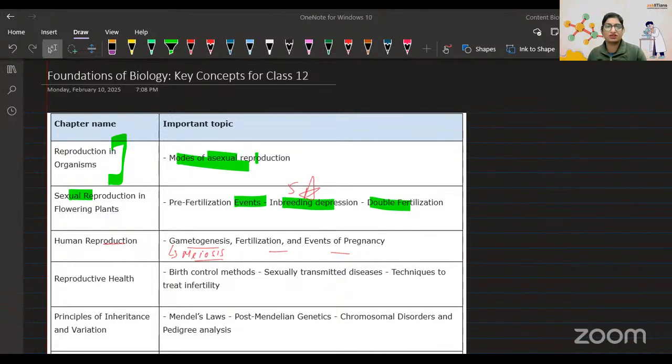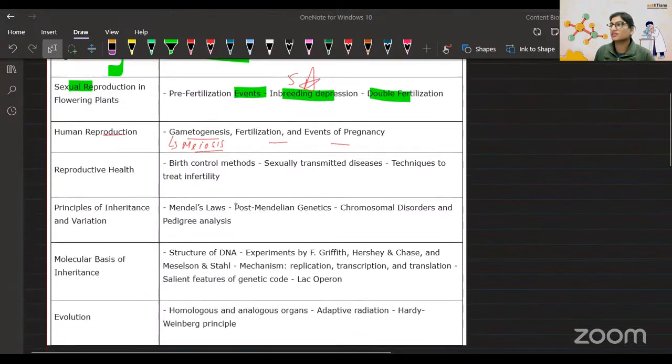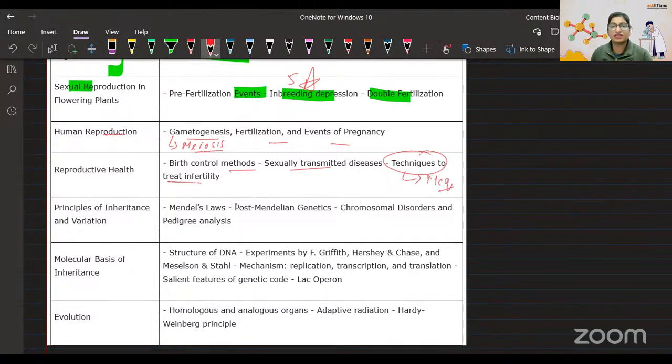I'll teach you that. Okay, now next, as you see from reproductive health, you must learn birth control methods, STDs and techniques to treat infertility. The question on techniques, there is a 100% chance that you will get an MCQ on it also. Subjective there can be, but a multiple choice question for sure, because I think every year I have seen a question on that. GIFT, ZIFT, IVF. They give you a scenario and then ask what would a doctor recommend, something like that.